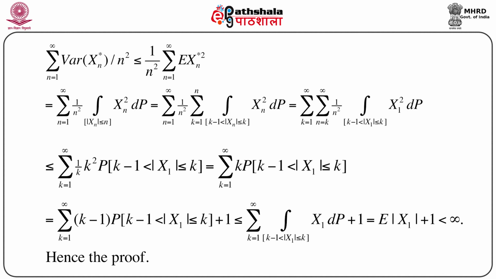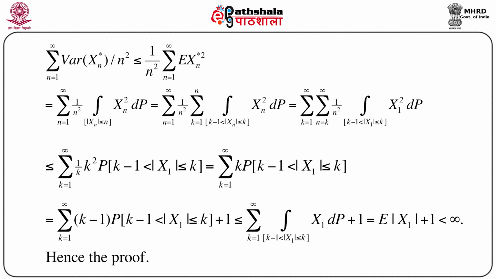So, just doing simple algebra, we can get an upper bound, that is less than or equal to summation k equals 1 to infinity 1 by k square into probability k minus 1 less than mod X1 less than or equal to k, which is nothing but summation k equals 1 to infinity k times probability k minus 1 less than mod X1 less than or equal to k.